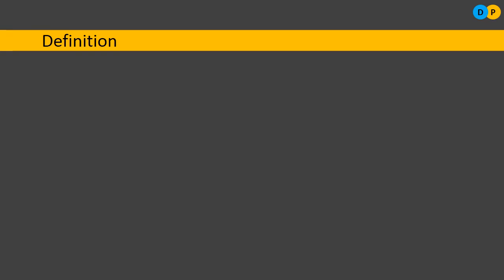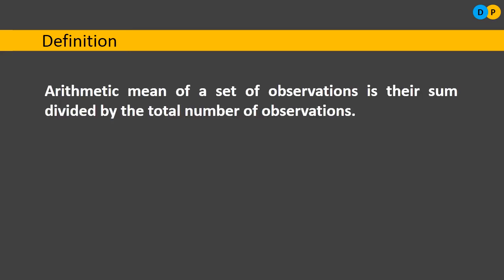So what is the definition of arithmetic mean? In a simple way, arithmetic mean is the sum of observations divided by the total number of observations. Or you can also say: the arithmetic mean of a set of observations is their sum divided by the total number of observations. As I told you, I go to a grocery shop and buy 20 items.